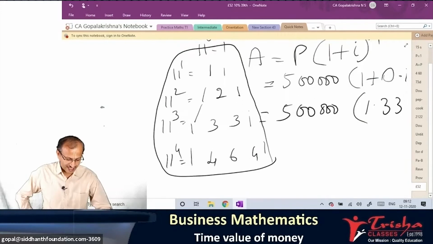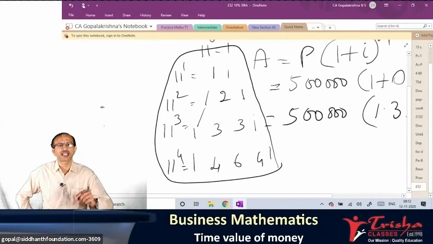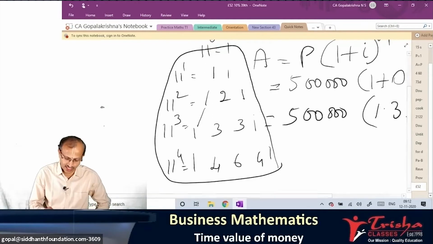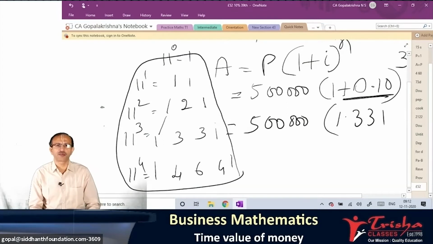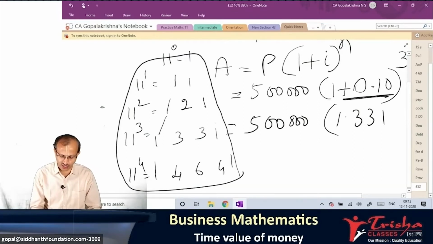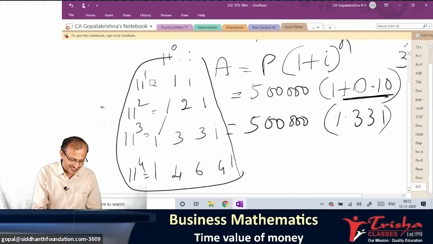Pascal triangle basically explains 11 to the power 0, 11 to the power 1, 11 to the power 2, 11 to the power 3, etc. That's why 1.1 to the power 3 is basically 11 cube, which is 1331. Taking the decimal appropriately, you will get 1.331. Don't worry about this part.